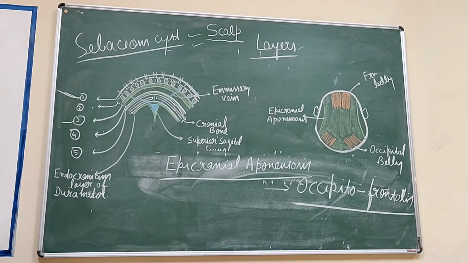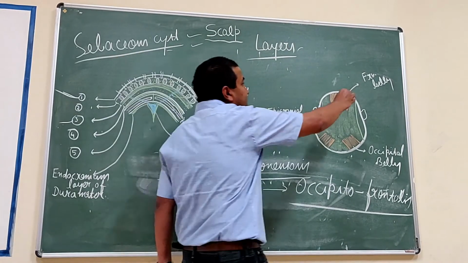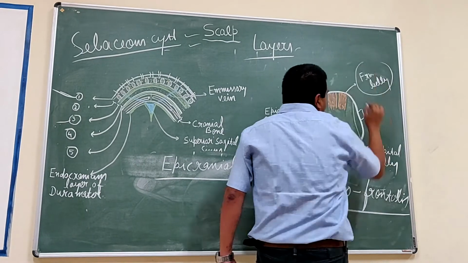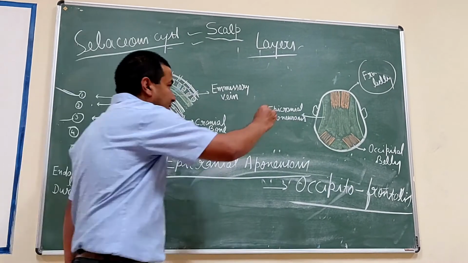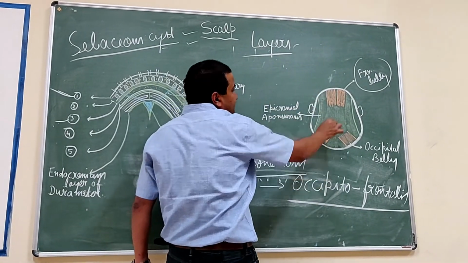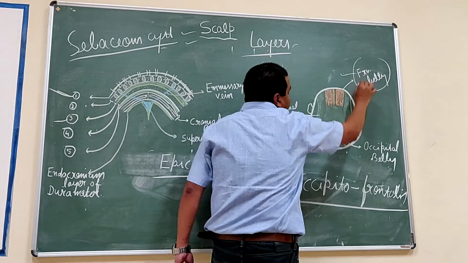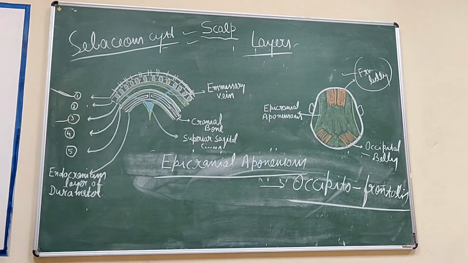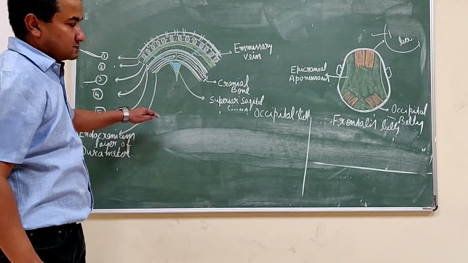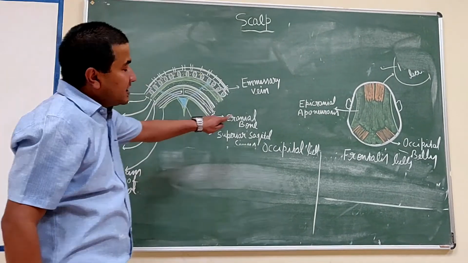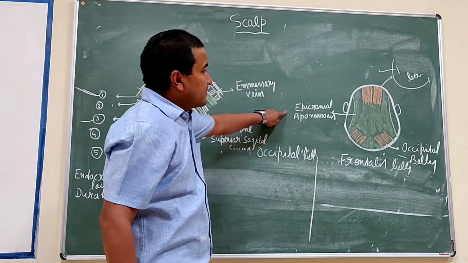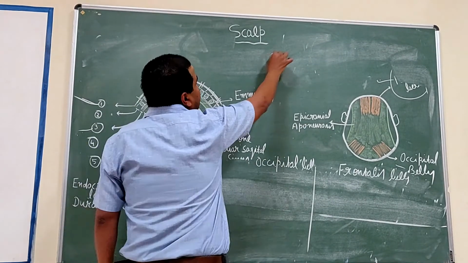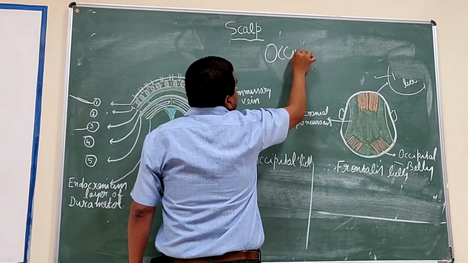It has the frontal belly and the occipital belly. This aponeurosis provides attachment to these two bellies. First of all, we discuss the occipitofrontalis muscle.